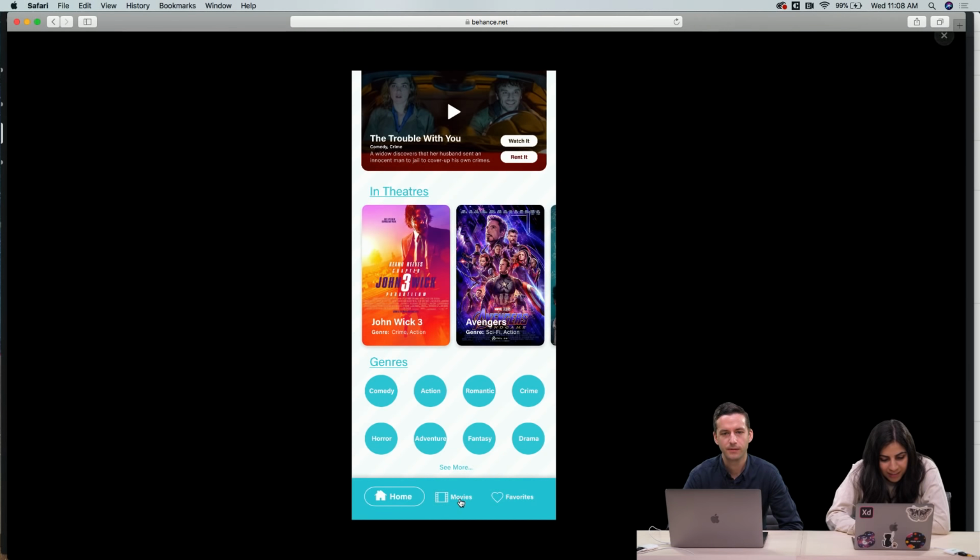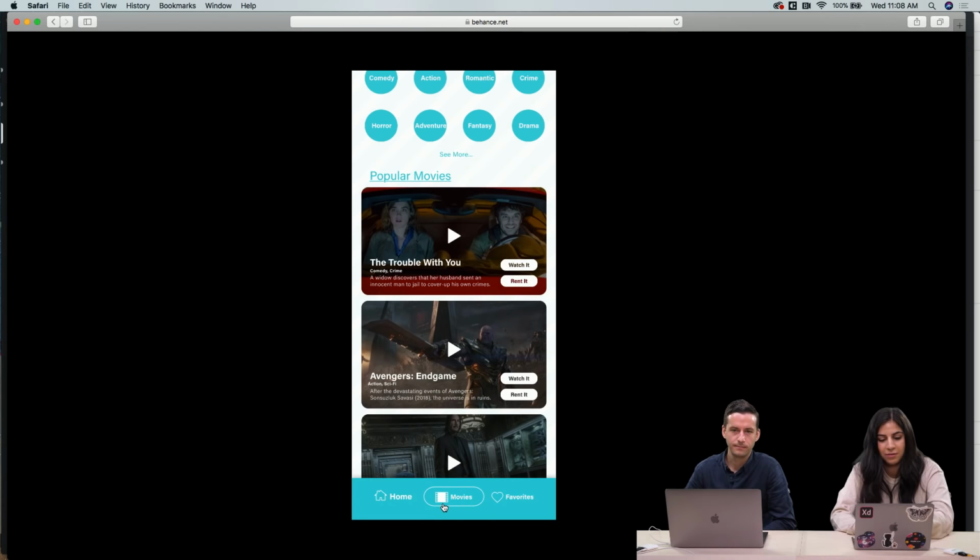Also, I like the transitions, but I don't think you need this outline here. Since you are filling in the icon once it's selected, I think that's enough of a visual indication that this is selected. So.